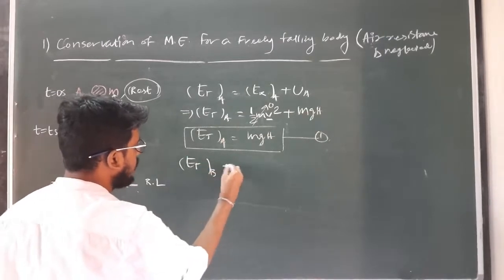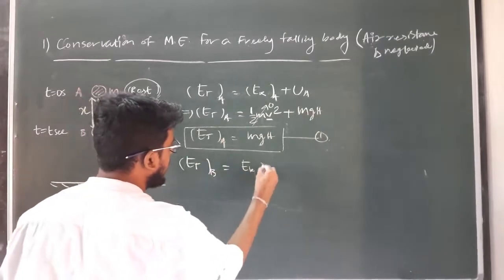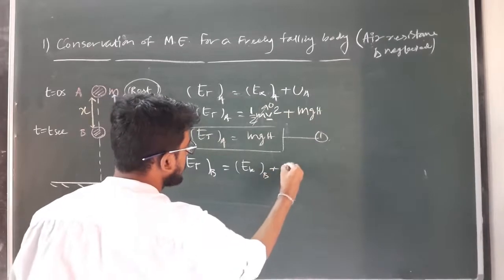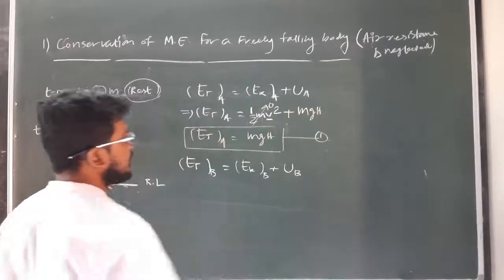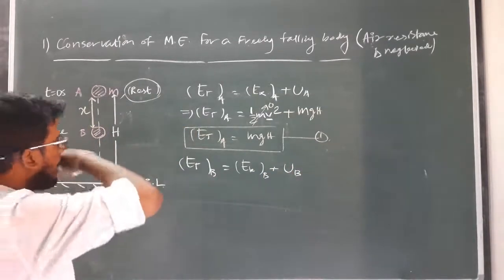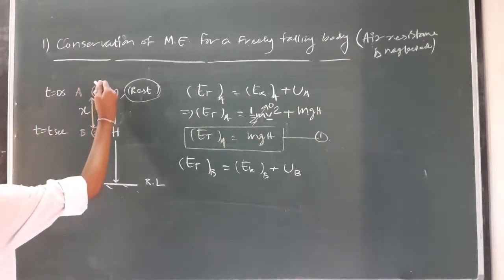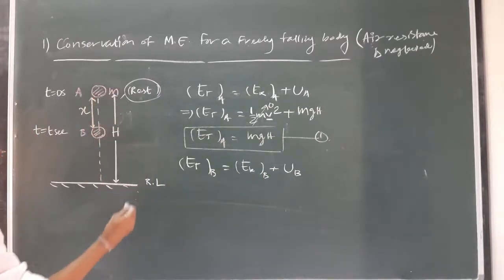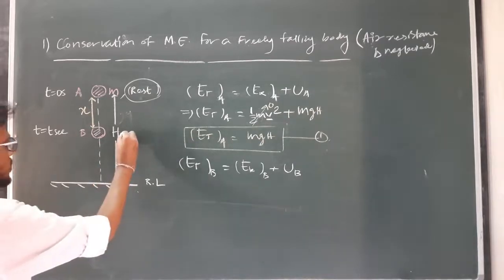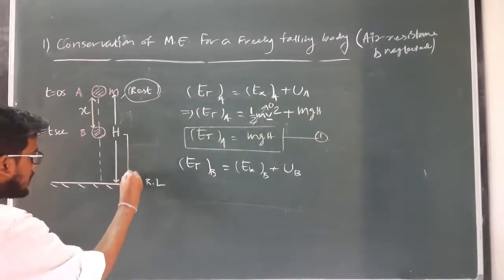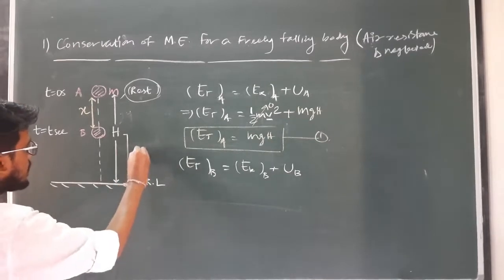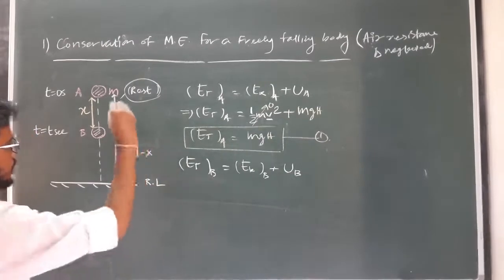at B will be equal to how much? E kinetic at B plus potential energy at B. As the block drops by height x, its height from the reference level will be h minus x.